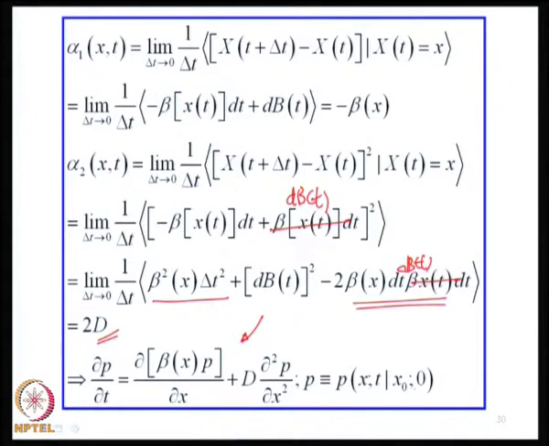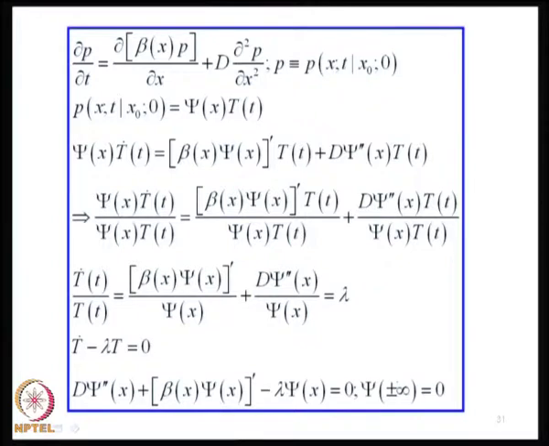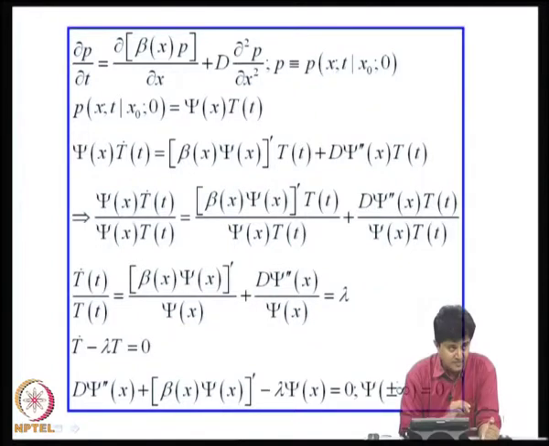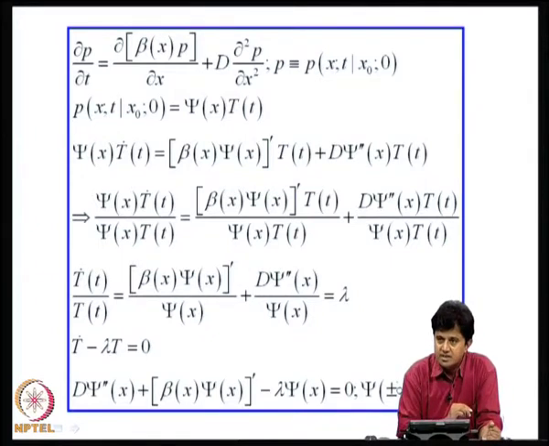Okay. So, from the governing equation of motion, I have been able to derive now the FPK equation, which can again be viewed as equation of motion for evolution of probability density function. Now, how do we solve this? A standard method for solving partial differential equation is using method of variable separation.